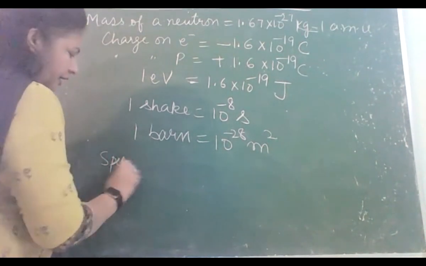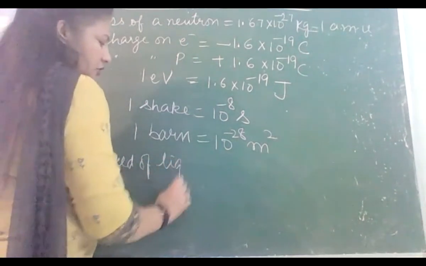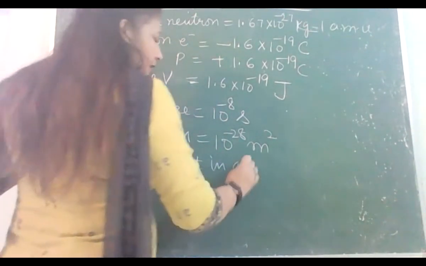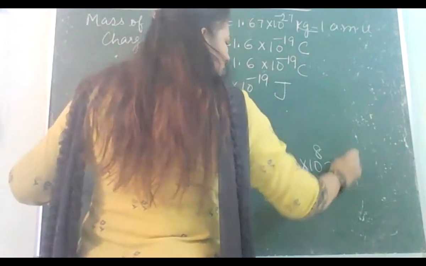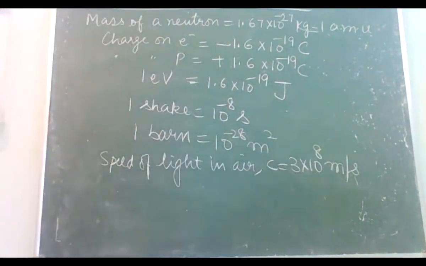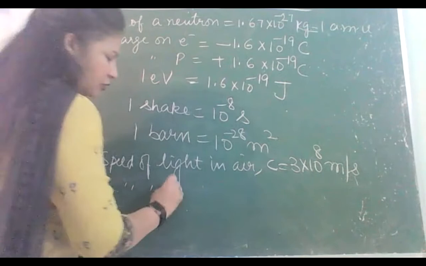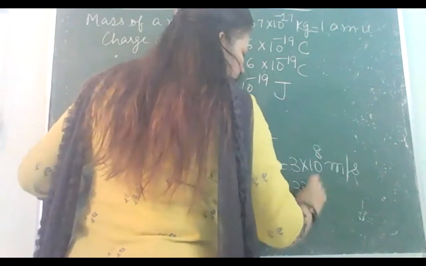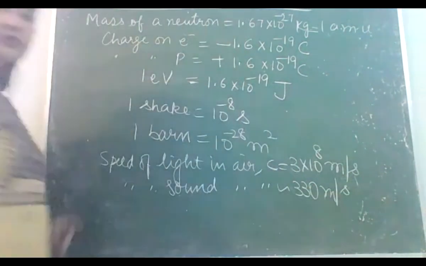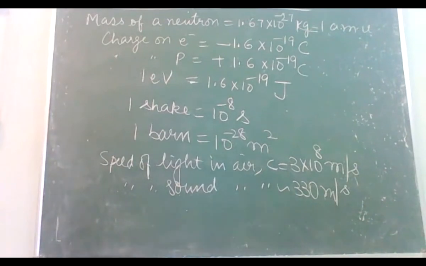Speed of light in the air. You need to know these values being science students. Speed of light in air, it is denoted by c, and its value is 3 into 10 raised to power 8 meter per second. You know that. Its value is 3 into 10 raised to power 8 meter per second. What is speed of sound in air? You know, it is about 330 meter per second. Speed of sound in air is 330 or 340 meter per second.